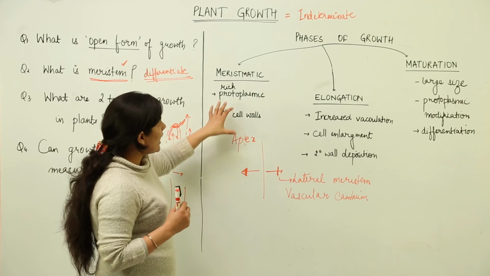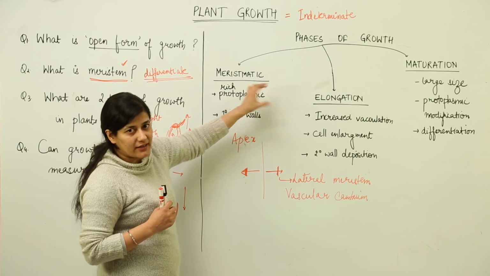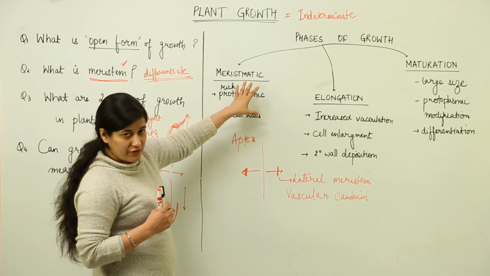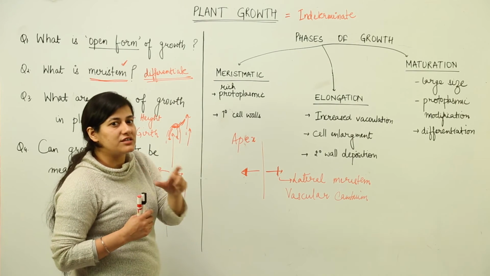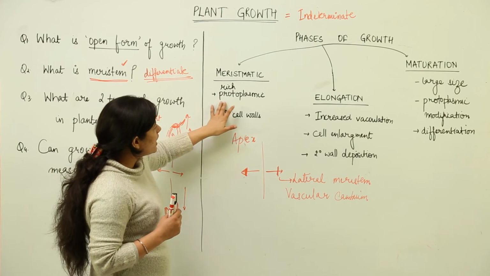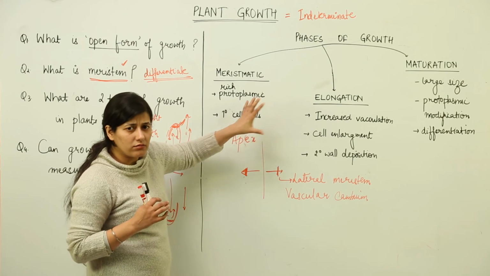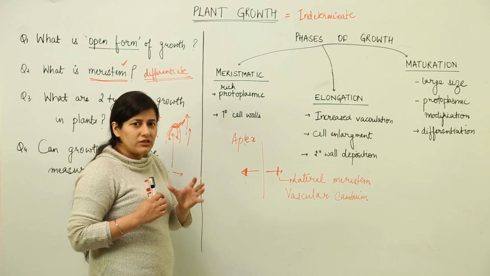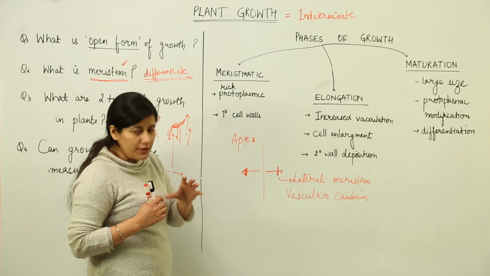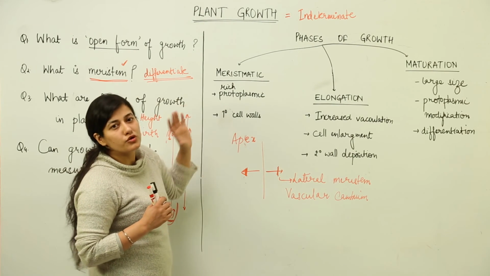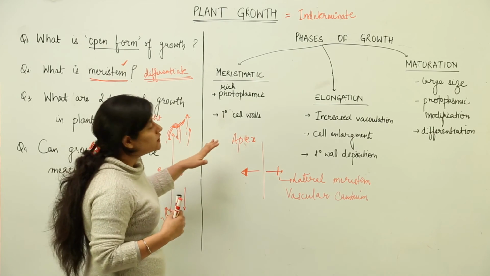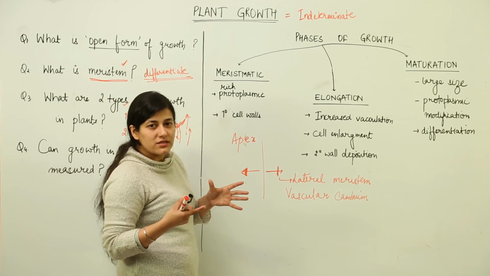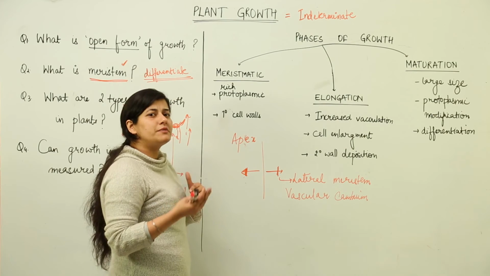So let us see what happens in the phase of meristematic growth. When the cells of the meristem are dividing, you have to understand what is the specificity of those particular cells. They are highly rich in protoplasm. The nucleus is small. They are smaller in size first of all. There is a lot of protoplasm present in the cells because they are continuously dividing. And there would be a nucleus. Not many organelles would be present over there because their main purpose is division only.